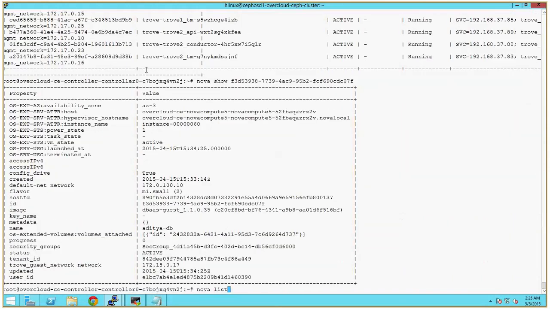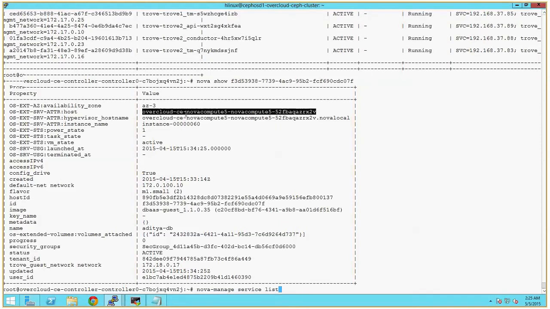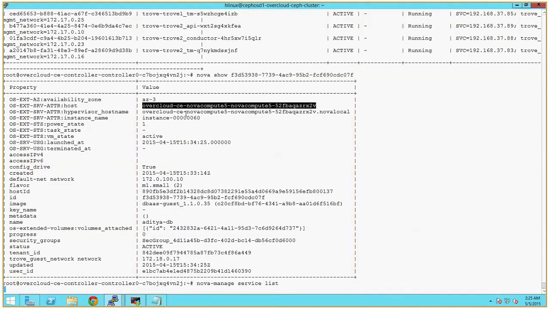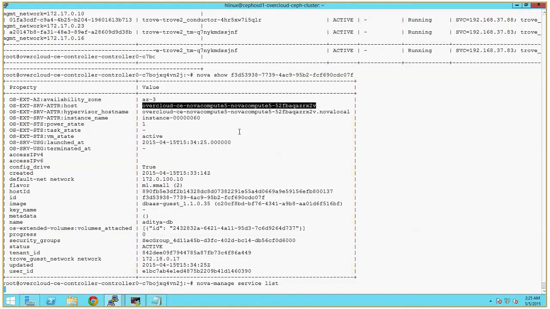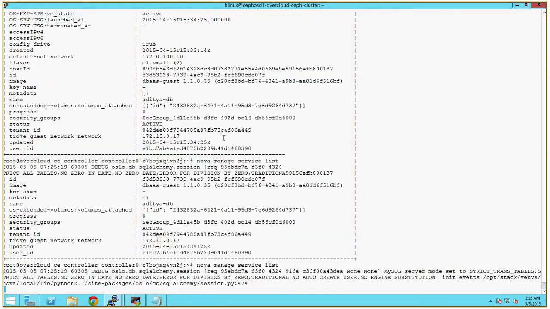Here you can see this virtual machine is launched in availability zone AZ3 and it is a part of compute node 5.